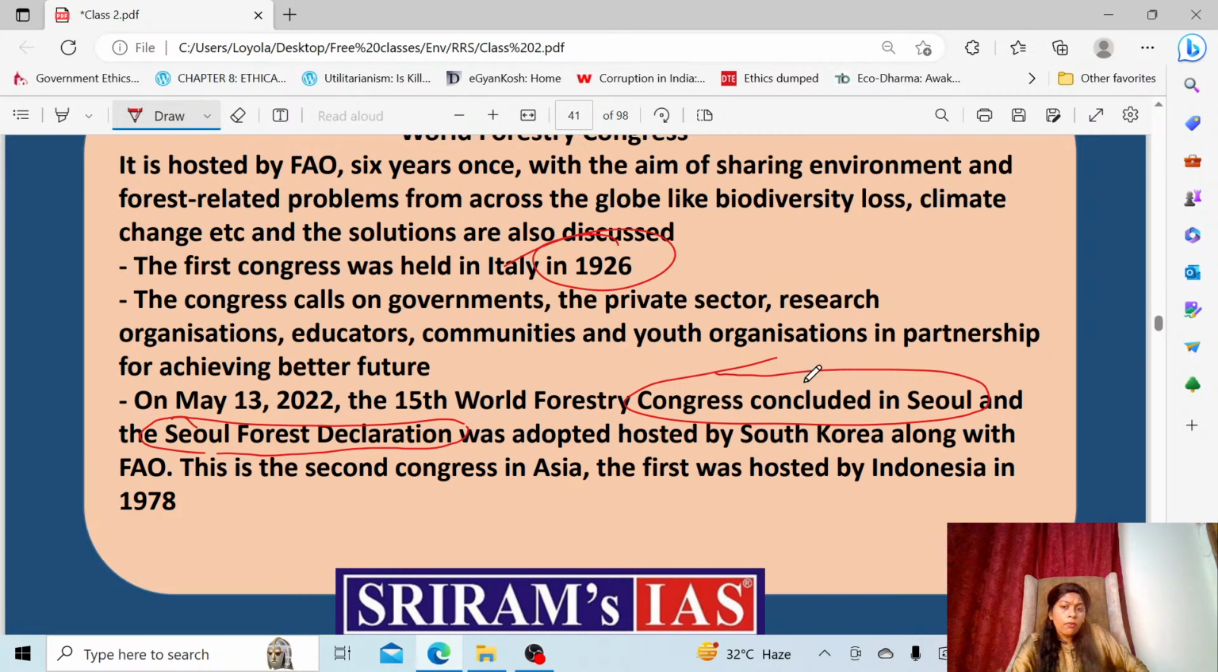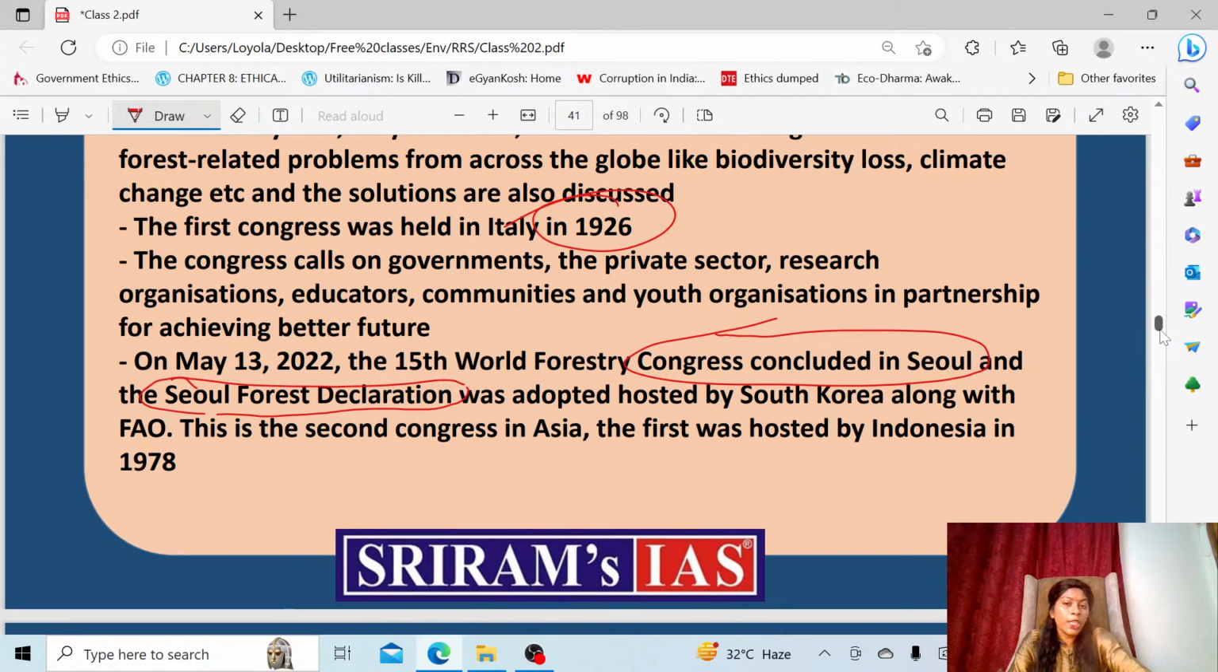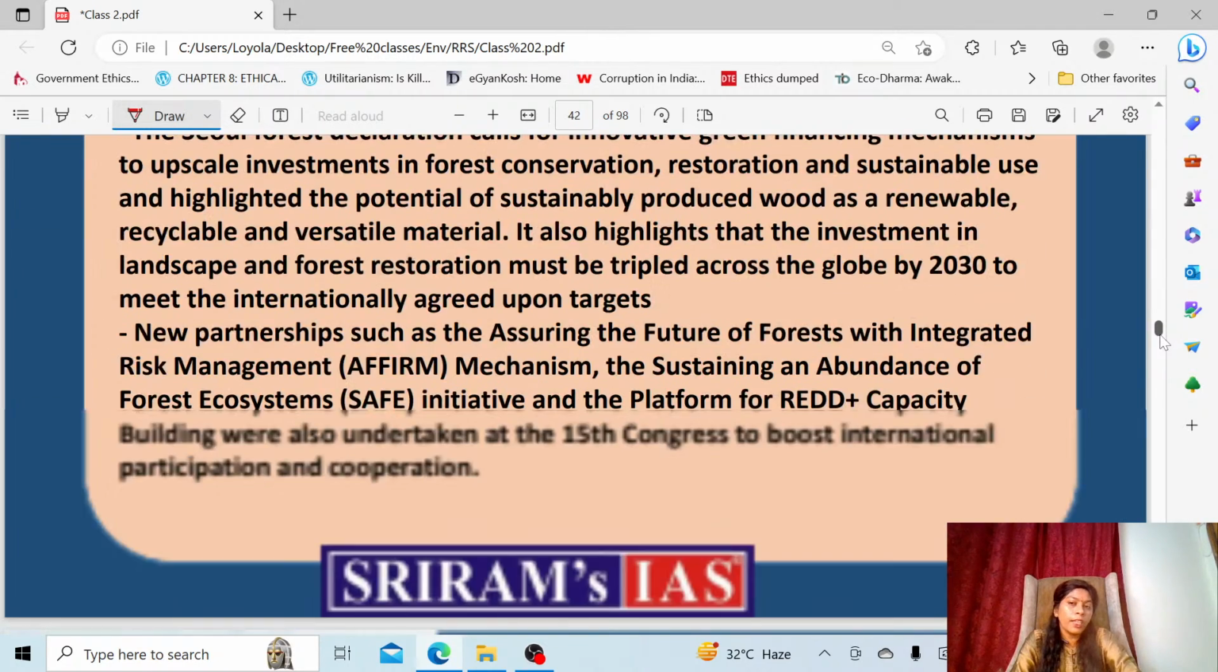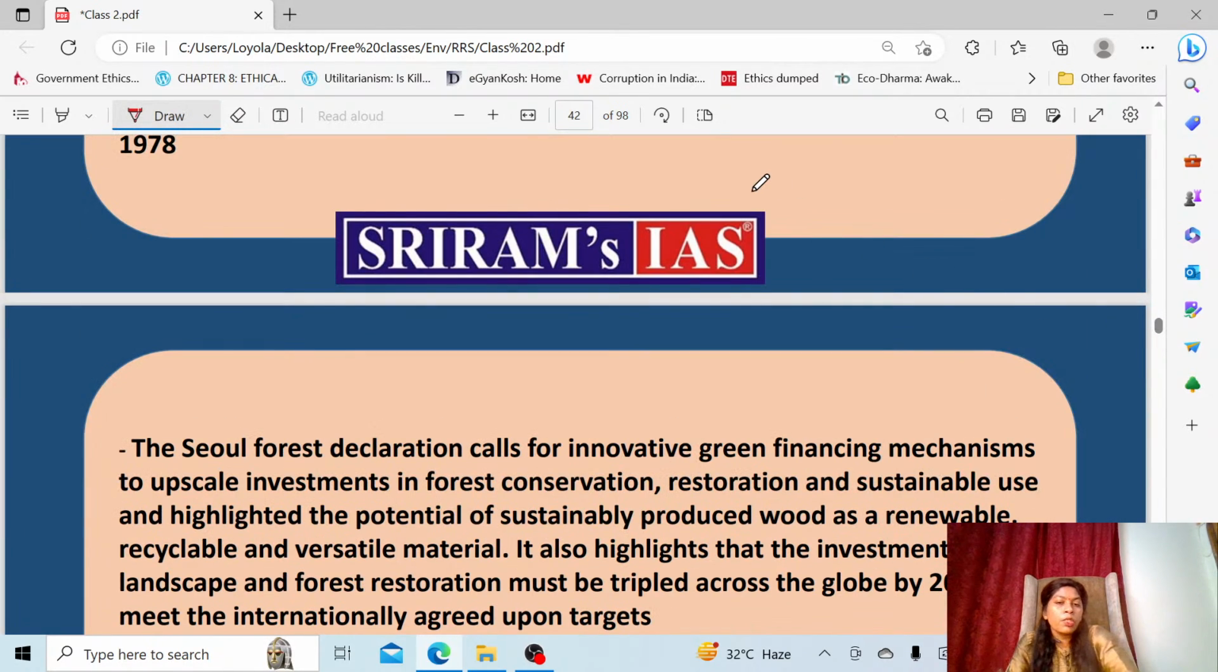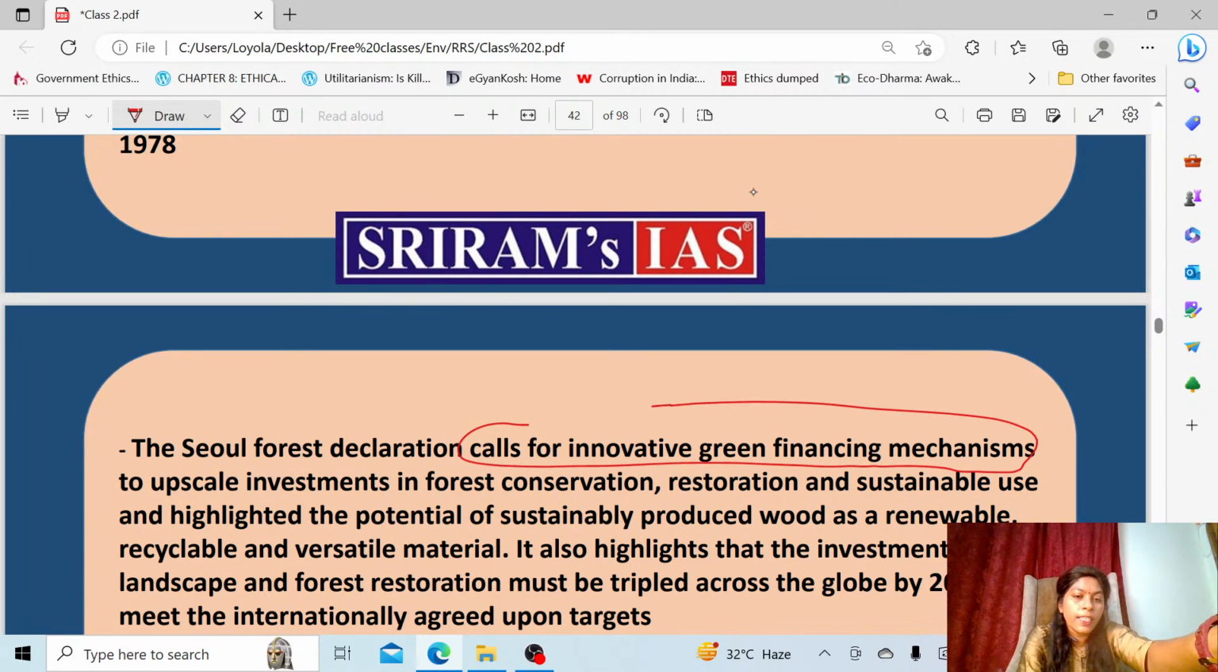One additional piece of information is that so far the Forest Congress has been held in Asia, in Indonesia only. In 1978 they hosted there. The Seoul Forest Declaration's main aim is to bring innovative green financing mechanisms. So they call for innovative green financing mechanisms to upscale the investment in forest conservation, restoration and sustainable use. For that, green investment has to be attracted. That is the main focus area of the Seoul Declaration.